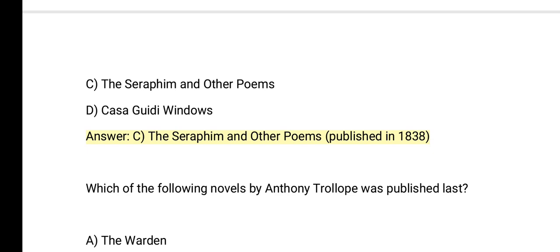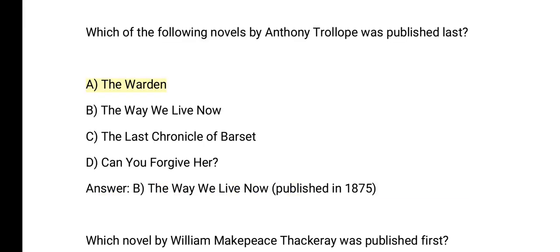Which of the following novels by Anthony Trollope was published last? A. The Warden. B. The Way We Live Now. C. The Last Chronicle of Barset. D. Can You Forgive Her? Answer: B. The Way We Live Now, published in 1875.